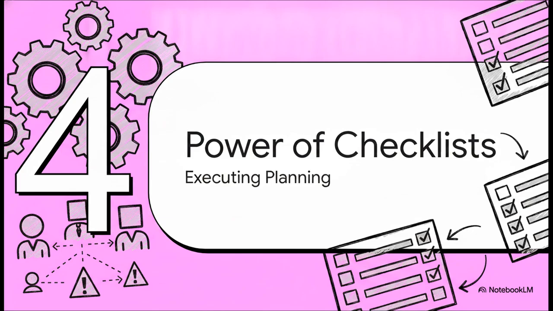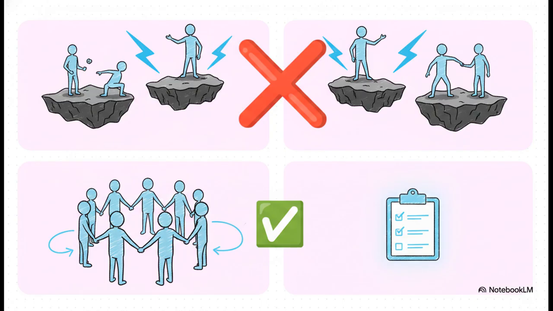Moving right into Section 4, the power of checklists. And this brilliantly illustrates the real difference. Without APQP, development is constantly plagued by siloed departments, totally inconsistent quality tracking, and a crazy high risk of market failure. But bringing in the APQP checklist process actively forces cross-functional collaboration. It perfectly aligns your team with rigorous international standards like IATF 16949, and it bakes continuous improvement right into your daily workflow. The checklist literally turns chaos into an organized, cost-saving machine.